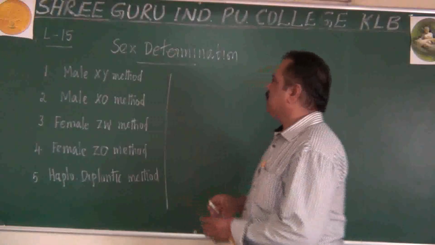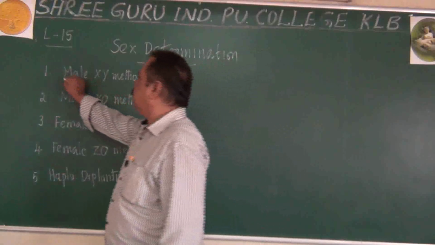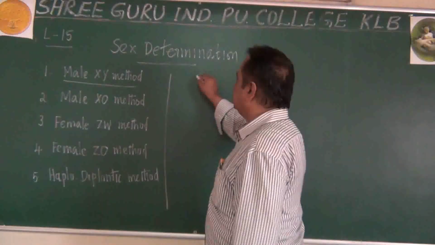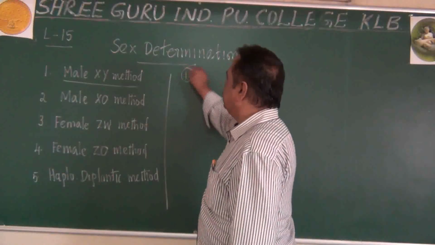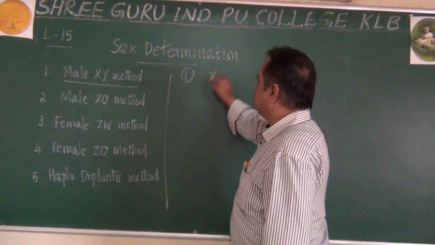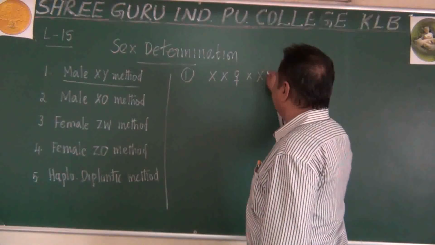So I will explain the male XY method first. Remember this point. This XY method, or male XY method, is otherwise known as XX female and XY male.